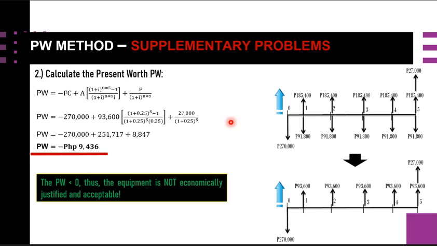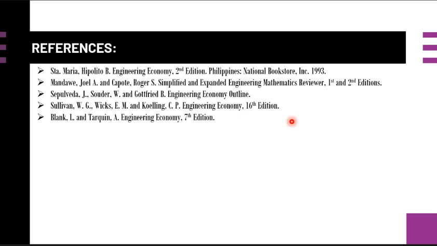So these are four sample problems considering this present worth method or analysis, considering the equal life requirements, the different life alternatives, and also the supplementary problems for independent projects. I hope this is fully understood by everyone, and that you have learned a lot regarding this present worth method in making economic studies. And by the way, these are my references now. I add some references from my previous videos and discussions.